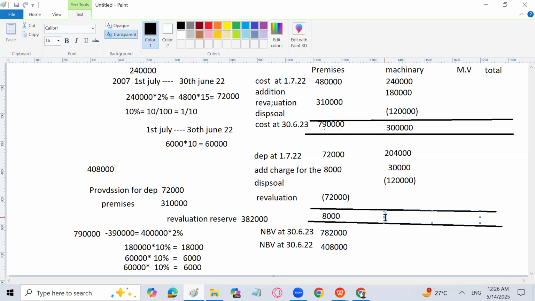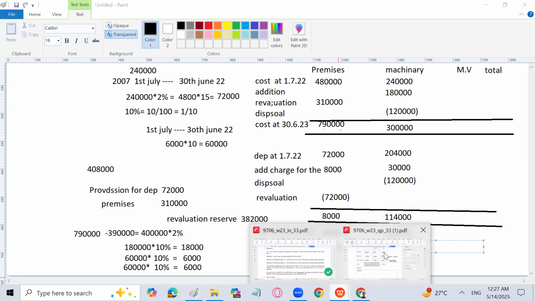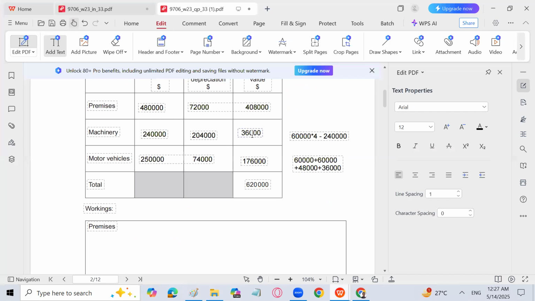There is no revaluation. I will go with the closing amount, the depreciation at the end, and that is going to be 114,000. Now the net book value: 3 lakh minus 114,000 will be 186,000 for 30th June 2023. And this we already knew, that it is going to be 36,000, the net book value at 30/6/2022. How come, sir? Let me show you. It is already given, 36,000, so that's not a big deal.